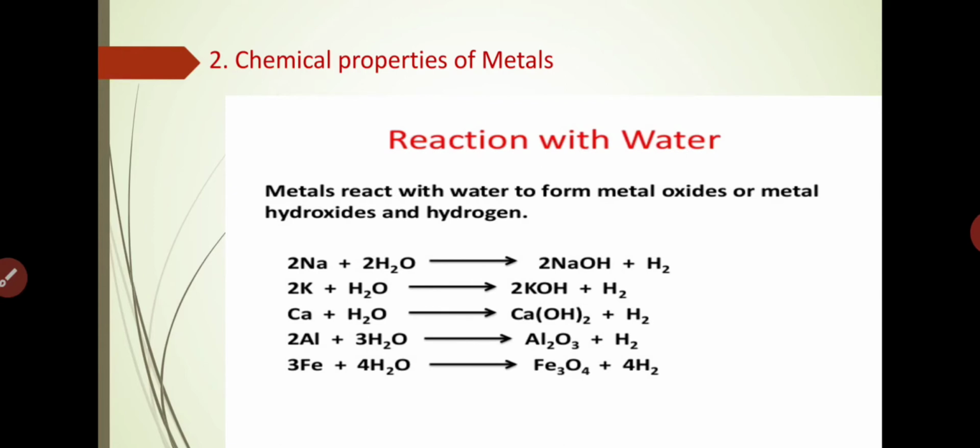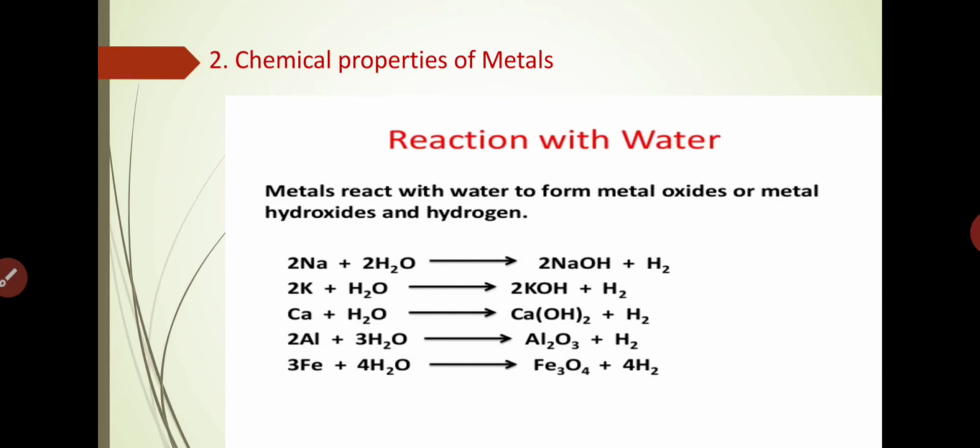In the same way, aluminium, when it reacts with water, forms aluminum oxide, and then hydrogen gas is liberated. So when aluminum reacts with water, what do they form? They form aluminum oxide plus hydrogen gas. In the same case, Fe, iron, when it reacts with water, what happens? It also forms iron oxides and hydrogen gas is liberated.